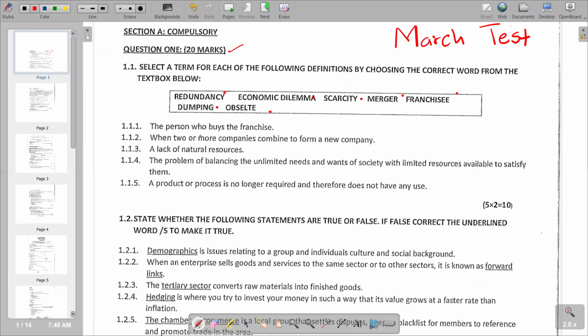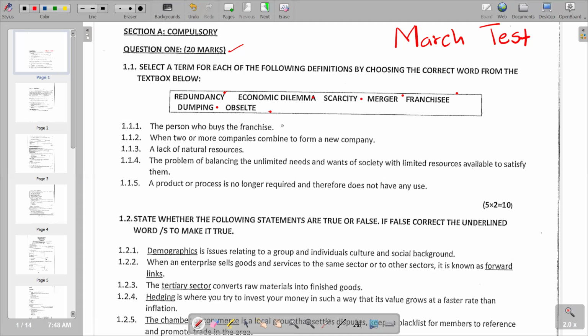We go to the first part of the question, which says: the person who buys the franchise. We choose which term matches this sentence, and we see that we have the franchisee. So on 1.1.1, we have the franchisee as the correct response.